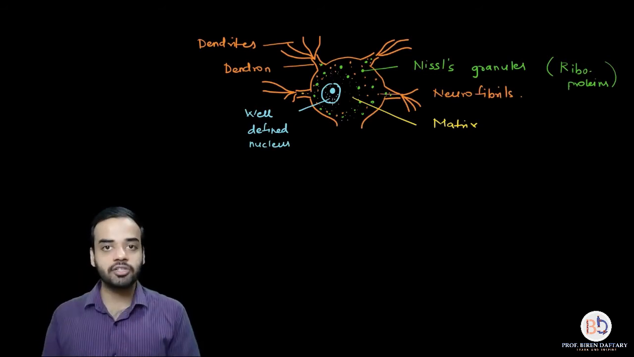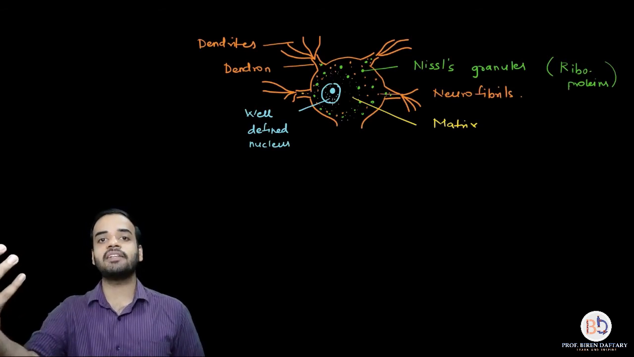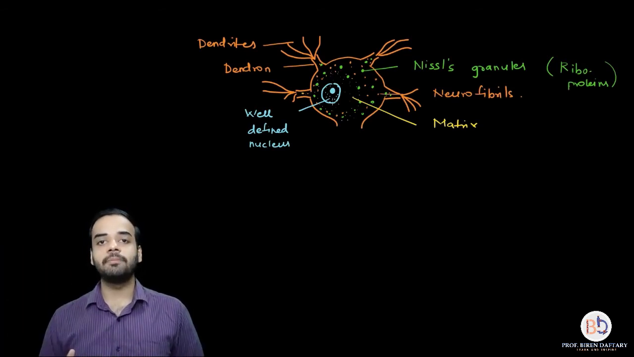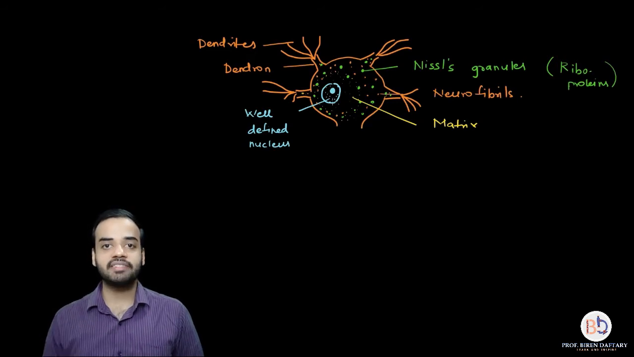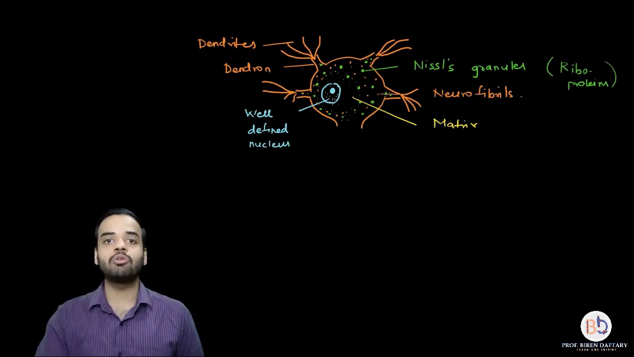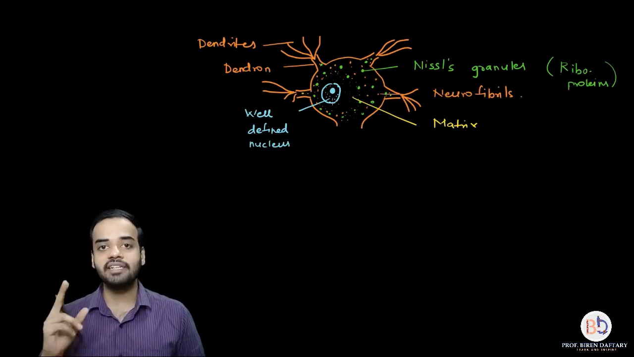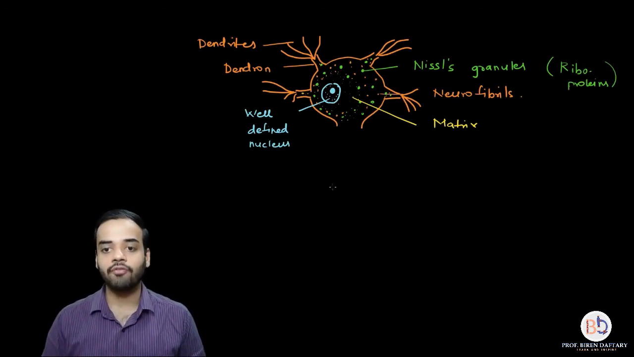What is the function of the dendron? The function of the dendron is to bring the message towards the cyton. Please remember, the flow of message towards the cyton is always managed by the dendrons. So first the message will come to the dendrites. From the dendrites it will go to the dendron. From the dendron it will go to the cyton, and then from the cyton it will go to the axon. Please remember this flow of impulse.